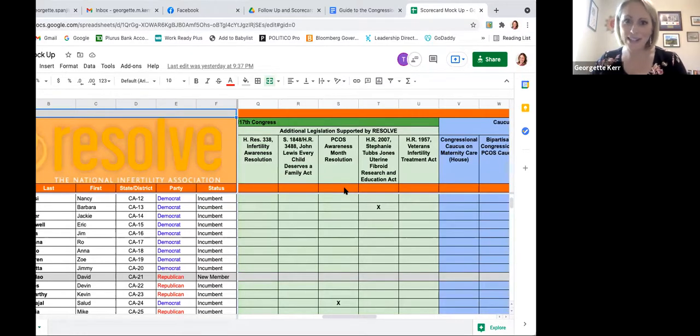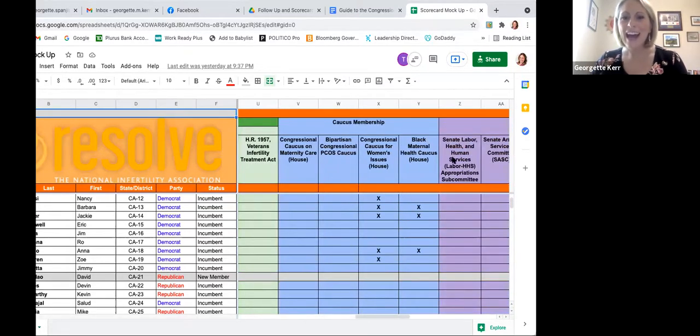So once we get past the bills, if you keep scrolling, this blue area of the scorecard identifies some of the important caucuses that are focused on the issues that are included in some of the bills that we'll be talking about on Advocacy Day. So generally, it's a great talking point in meetings for you to say, hey, I noticed that Congresswoman so-and-so is a member of the bipartisan Congressional PCOS caucus.